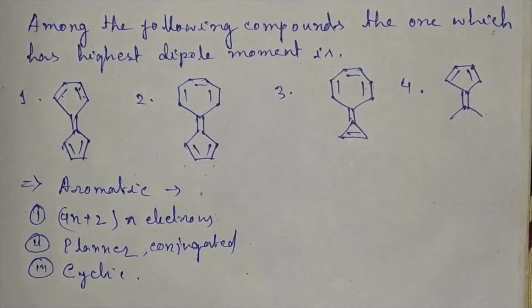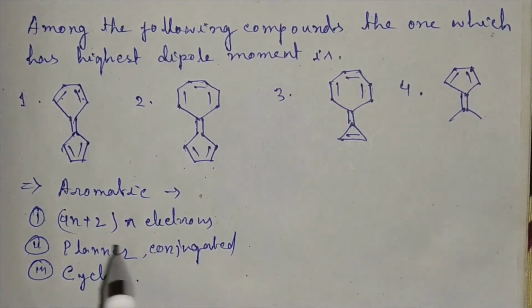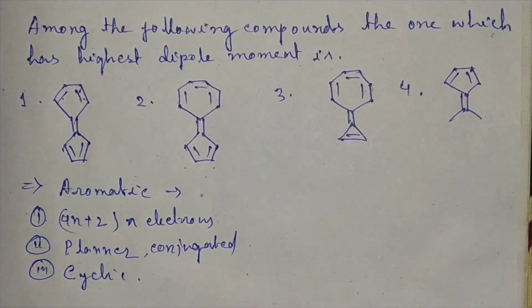The three conditions for an aromatic compound: it will be a cyclic compound, a planar conjugated system, and there will be 4n plus 2 number of pi electrons.